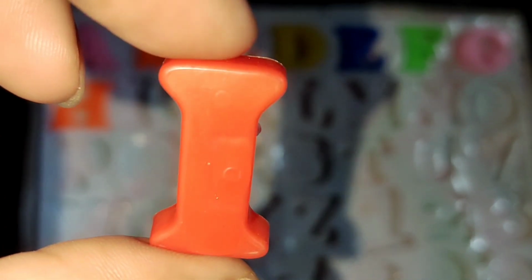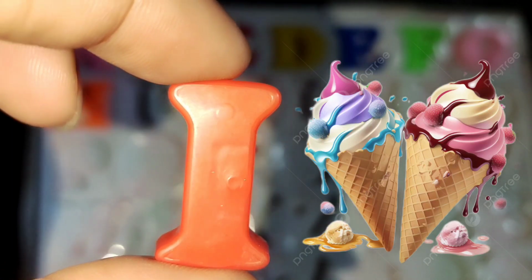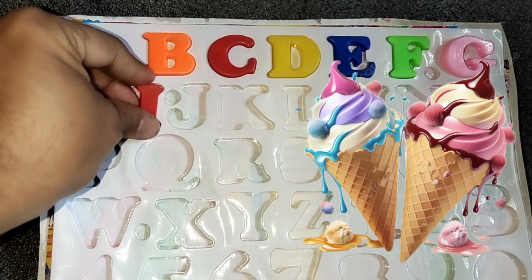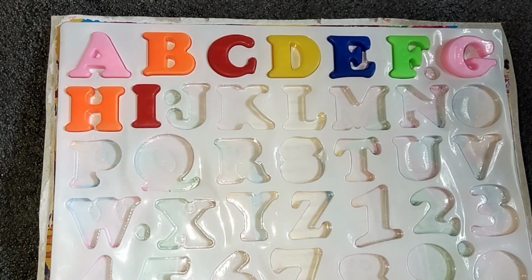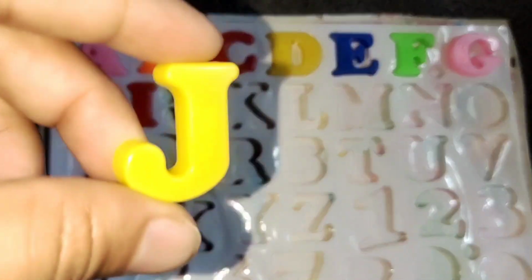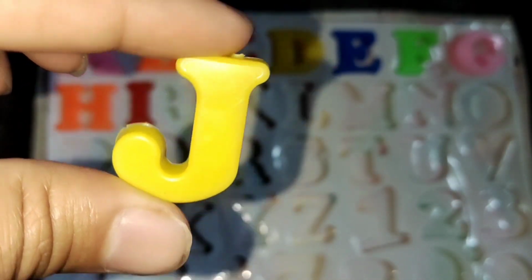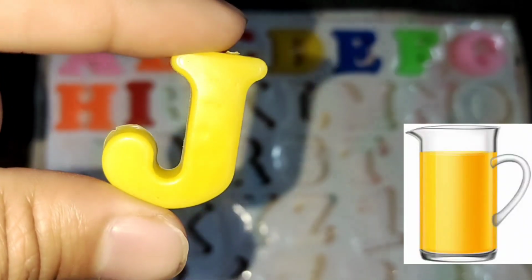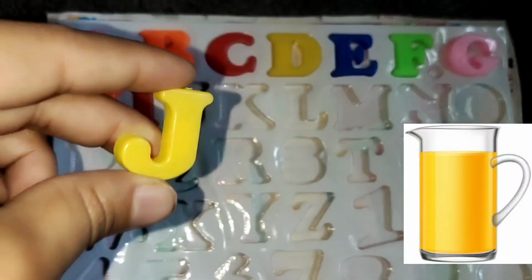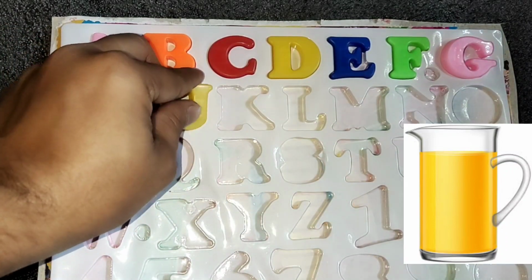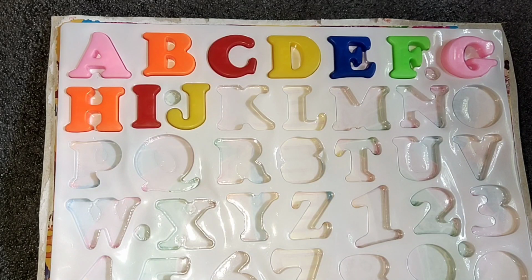I for ice cream. After I will be J. This is alphabet J. J for jog. After J, the letter will be K.